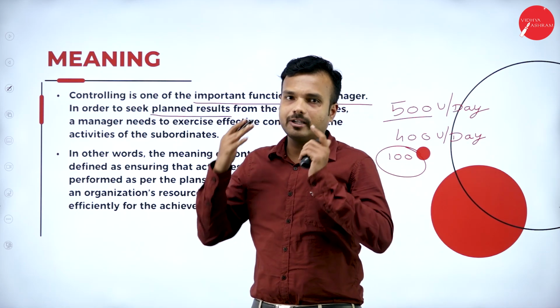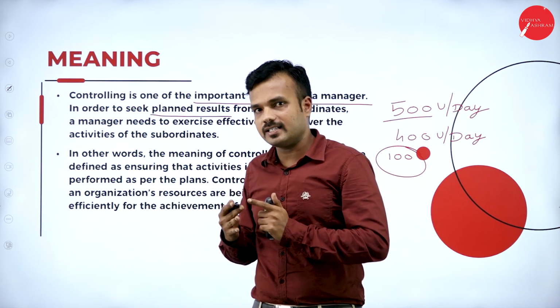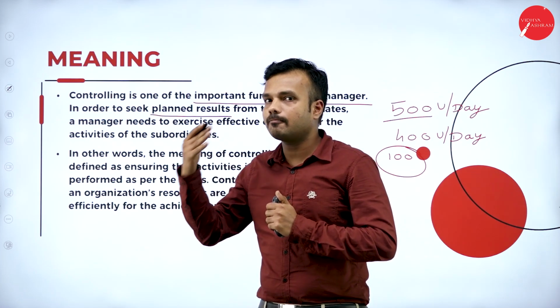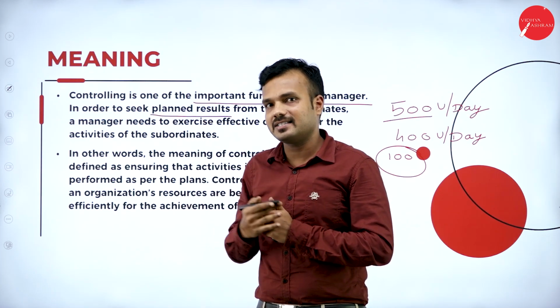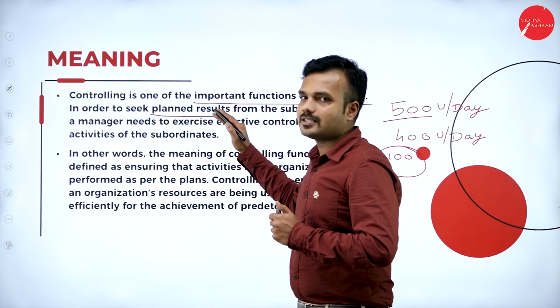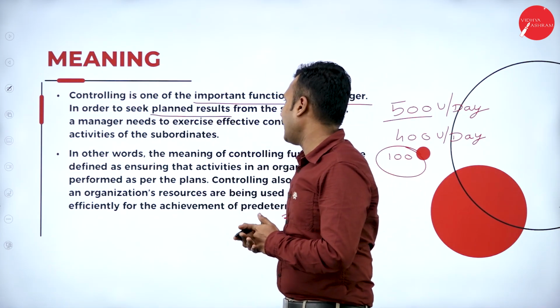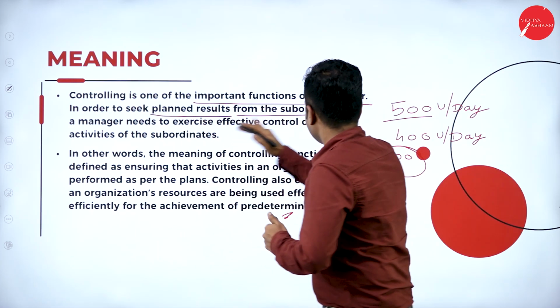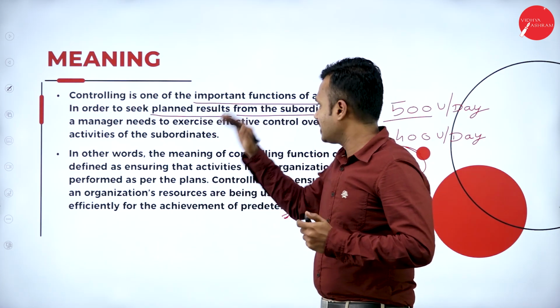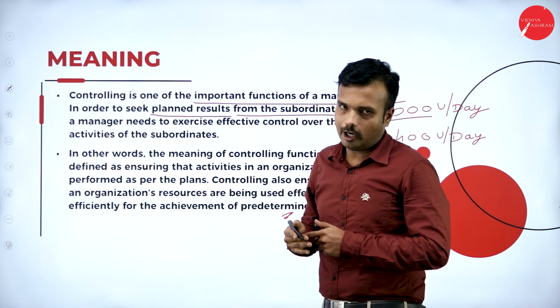As I said, whatever happens in an organization must depend on the plan. How we plan, the result will be in the same way. What we plan, that we get, right? Whatever is going to happen should be planned. That is, planned results from subordinates. So who is going to accomplish the objective? Subordinates or individuals of the organization.